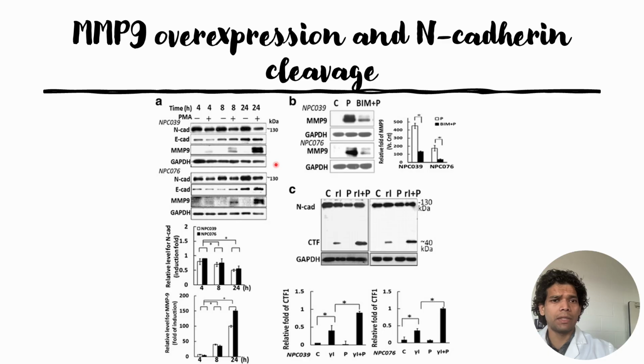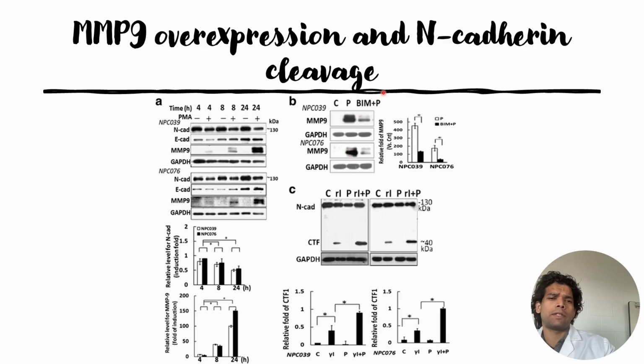Afterwards they wanted to see if they can use an MMP9 inhibitor, BiM, to decrease the MMP9 signals even when the cells are treated with the tumor promoter PMA. When treated with only PMA, we can see a high level of MMP9 for both cell lines.